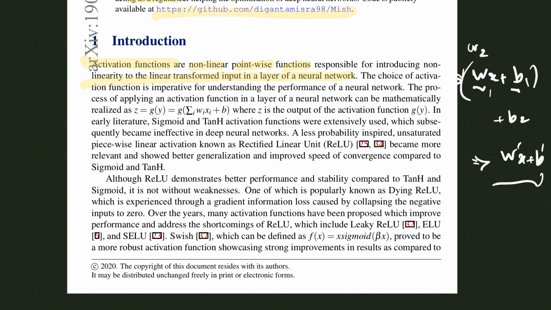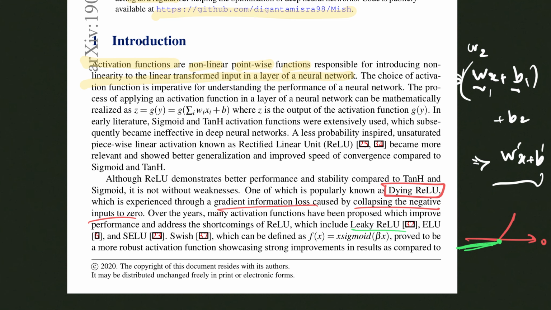But it wasn't without its own disadvantages, the main one being the dying ReLU problem. Given the shape of the ReLU function, this being the zeroth axis, collapsing the negative inputs to zero could cause gradient information loss, which was basically the big problem with ReLU. And in order to remedy that, there were ideas such as creating a non-zero reaction to the negative inputs, therefore not losing gradient information on those rather than just damping it and things like that.